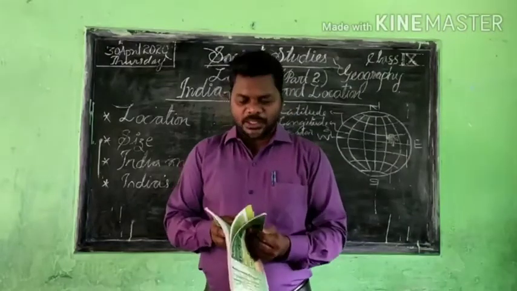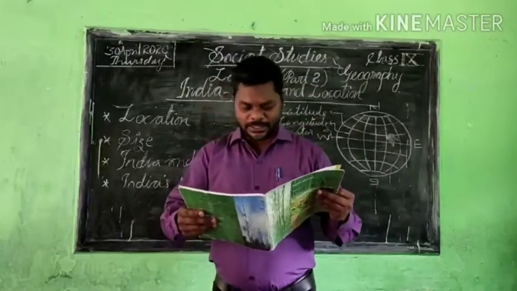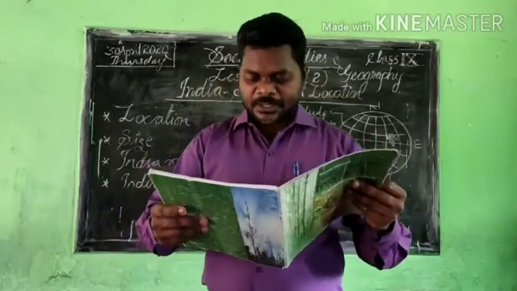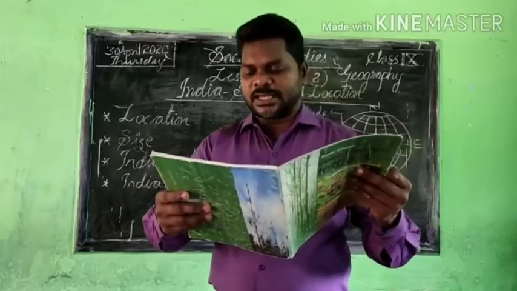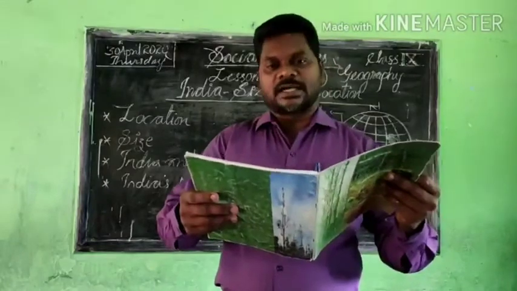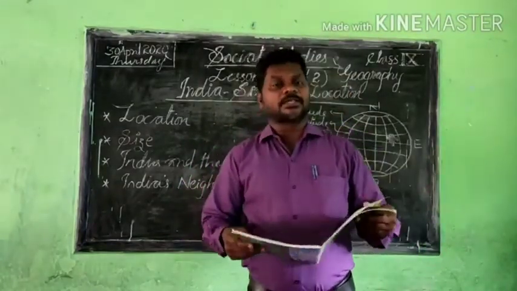Now, going ahead, we can see there are some more features. No other country has as long a coastline on the Indian Ocean as India has. You know that we have the coastline, which I explained in the last class.